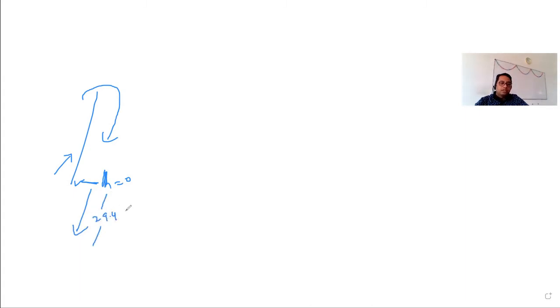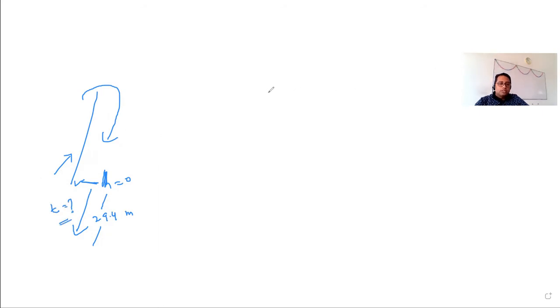So now we are given that the particle has to move. The total motion is like this. The particle is moving upwards, then it returns, and when it returns to the height h equal to 0, it is gaining velocity. So when it strikes there, the particle will not stop there, it will go a little under the ground. So suppose it has gone 29.4 meter under the ground, then what will be the time? We will find this.